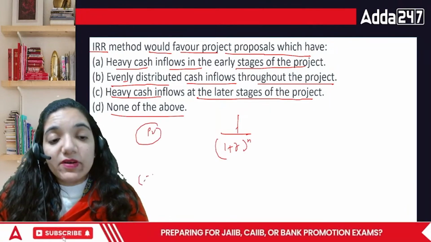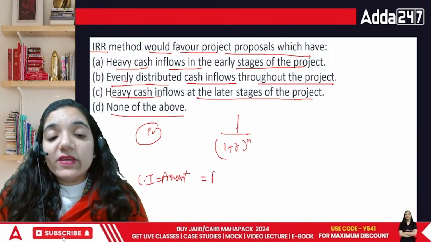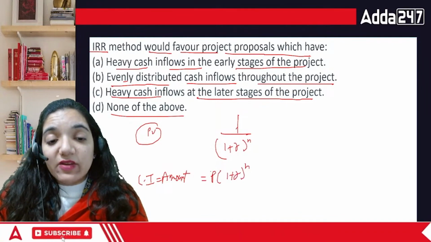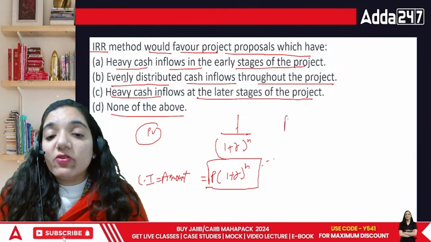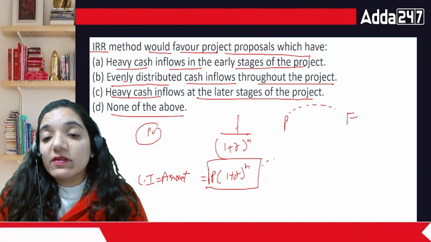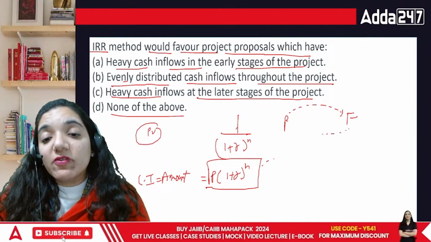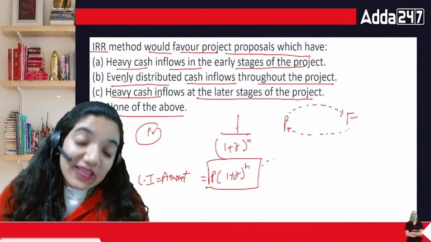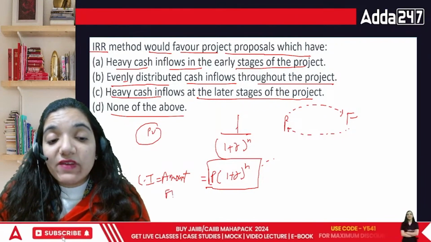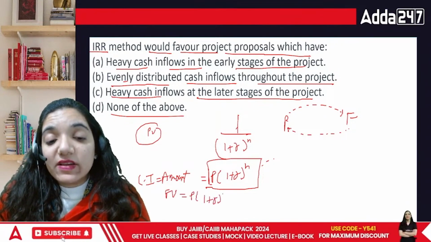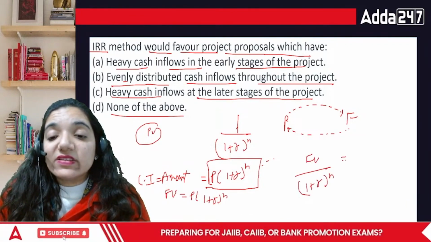Basically, do you remember compound interest? In terms of compound interest, how did we find the amount? The amount was basically P (1 plus R) raised to power n. Now this is my present value. Okay? Now over the period of time, when you are going from present to future, you will do compounding, because your 100 rupees will increase further. But if you are coming back from future to present, your value is going to decrease because interest has to be eliminated. So instead of multiplying with the principal, you divide it. You take the future value divided by 1 plus R raised to power n, and this is our present value.